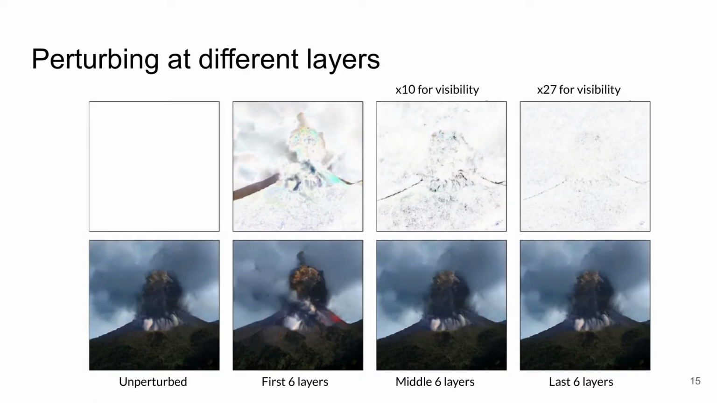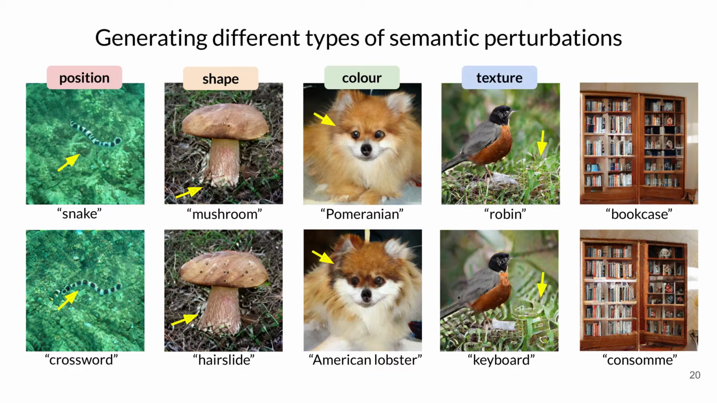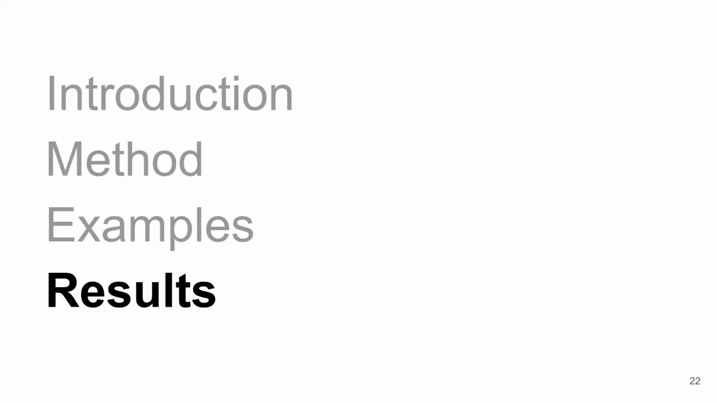We can verify that the different layers in the generator do indeed encode different kinds of image features by seeing what happens when we restrict the perturbations to only certain layers in the generator. Here we can see that perturbing the first 6 layers affects high-level features, and later layers affect increasingly fine-grained features. In these examples, we can see the wide range of meaningful features that can be perturbed. The position of the water snake, the shape of the mushroom, the colour of the dog's fur, the texture of the foliage, and the contents and structure of the bookcase.